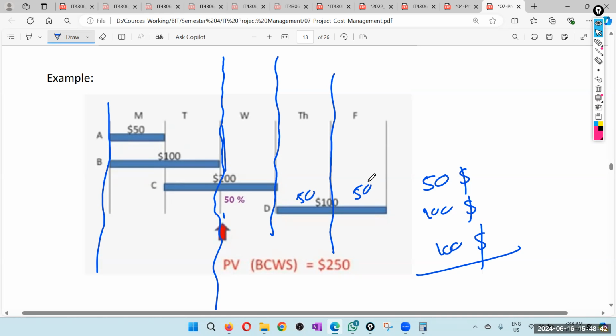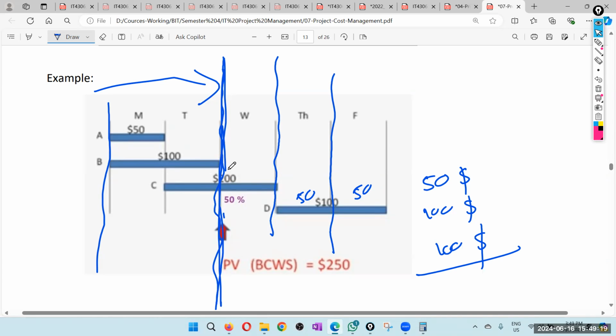Unless the question says something like 10% for the first day, 20% for the second day, and so on. So I hope now you have an exact idea about what is budgeted cost of work scheduled, or the plan value. We calculate it for a particular day, that means up to that day. But remember, if there are tasks that we have scheduled that are still not finished by that day, you need to take the percentage.